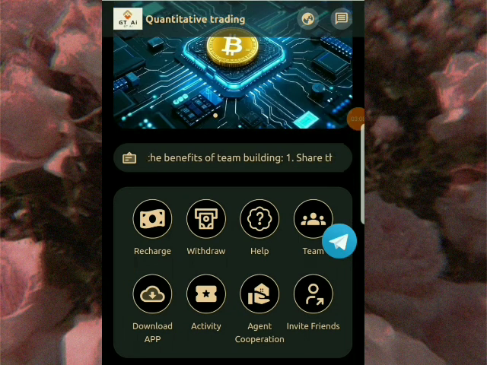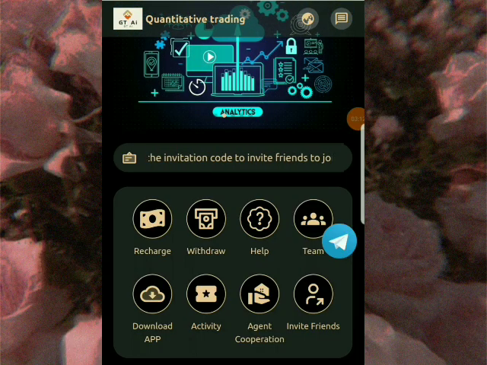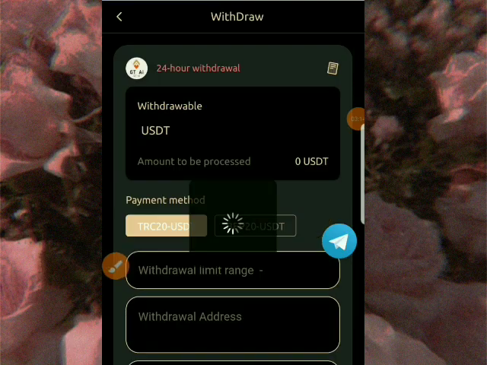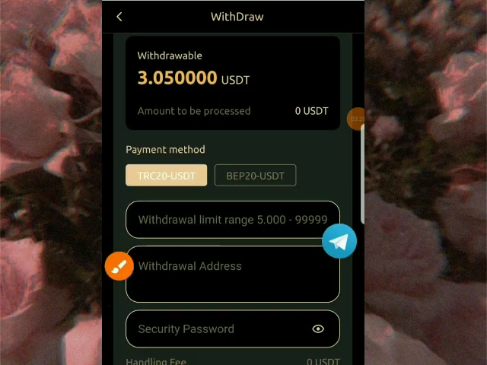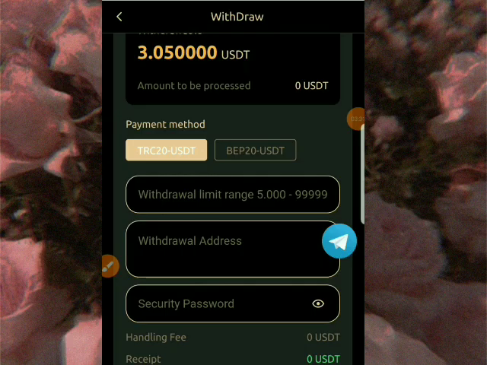So quickly, let me show you how we'll be withdrawing this money. Once you click on withdrawal, it takes you to the interface where we'll be inputting the necessary things we need to withdraw from this platform. You can see my dashboard, and what I have to do is fetch my withdrawal address. Then I input my withdrawal address, my withdrawal amount, how much I want to withdraw, and the security password that I used in registering, and click on confirm, and I'm good to go.